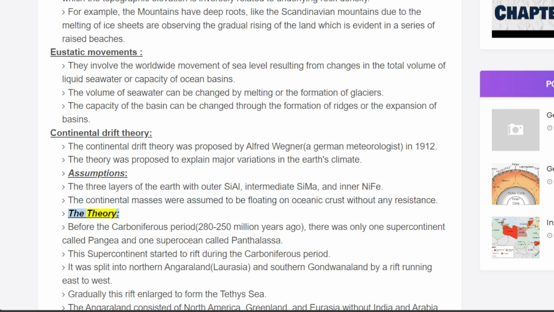The theory. Before the Carboniferous period, 280 to 250 million years ago, there was only one supercontinent called Pangaea and one superocean called Panthalassa. This supercontinent started to rift during the Carboniferous period. It was split into northern Angaraland, Laurasia, and southern Gondwanaland by a rift running east to west. Gradually this rift enlarged to form the Tethys Sea.